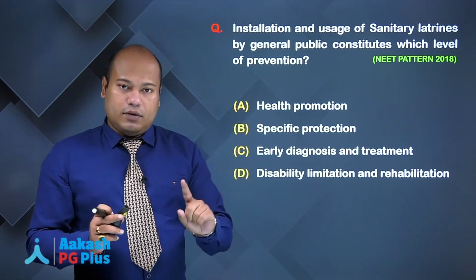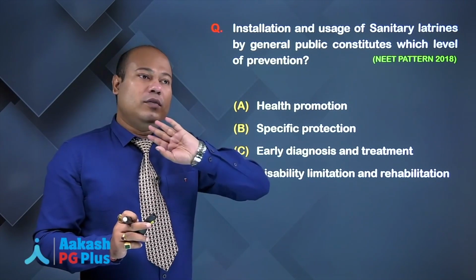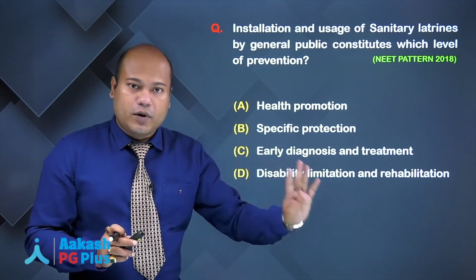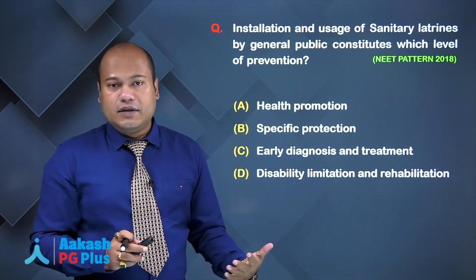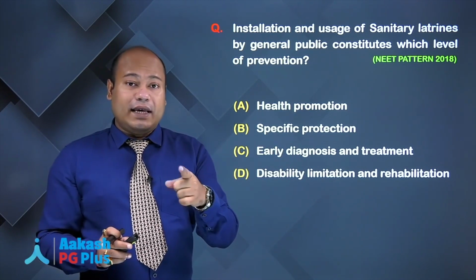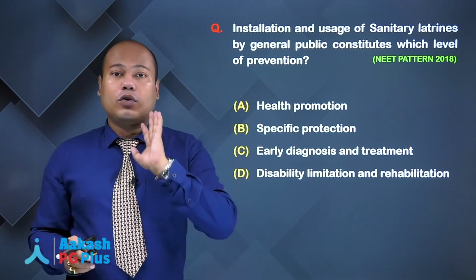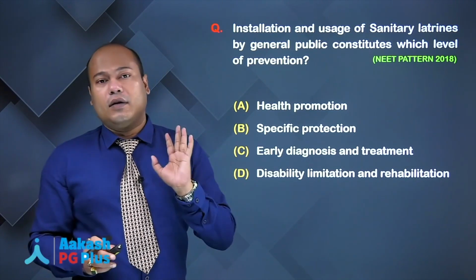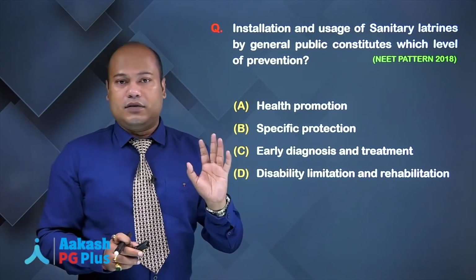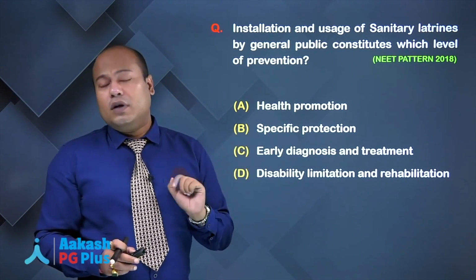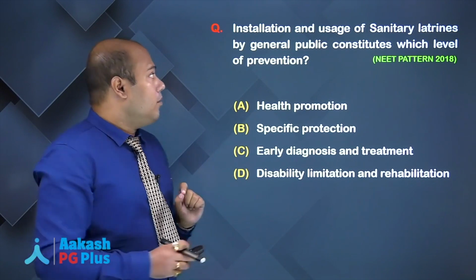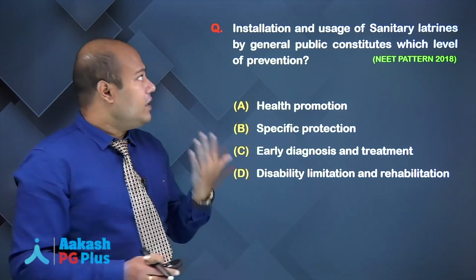Okay, if you want to improve sanitation, you are removing open field defecation, you are trying to reduce open field defecation, you are trying to build household toilets, you are trying to improve sanitation facilities. So you are trying to work against those diseases which are spread by fecal-oral route, yes or no? Like cholera, like typhoid, like amoebiasis, like ascariasis, all these diseases which are spread by the fecal-oral route, you are trying to prevent them, okay, by using the sanitary latrines.